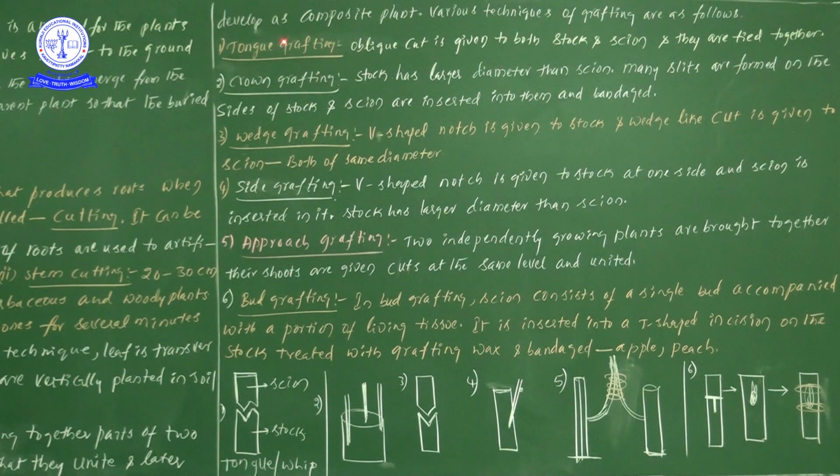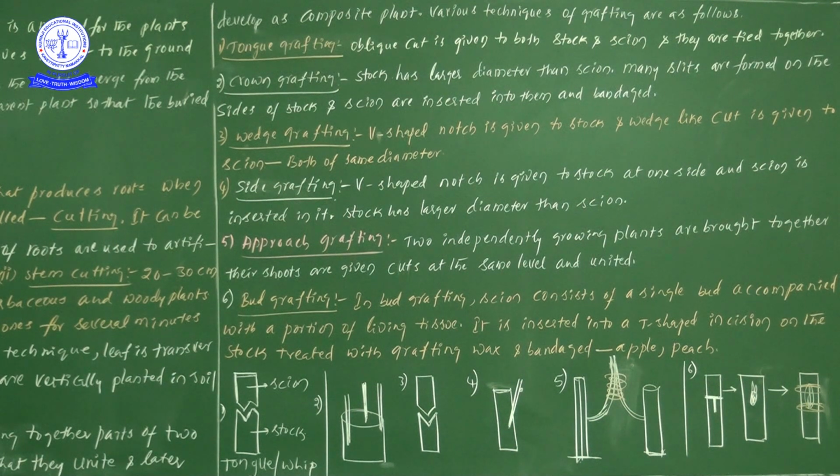Now let me explain. From the grafting point of view, the first one is tongue grafting. Once you see it, the word itself gives the information: tongue grafting. An oblique cut is given to both the stalk and the scion, and they are tied together. First of all, we must know the meaning of stalk and the meaning of scion.